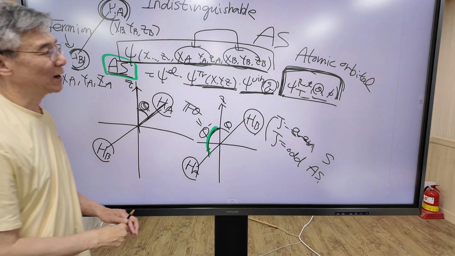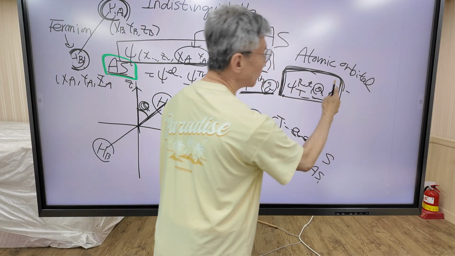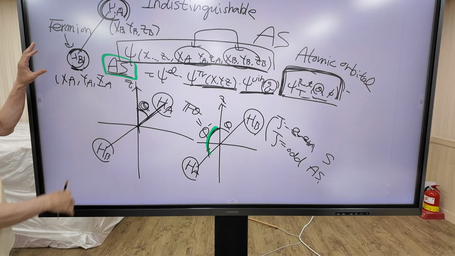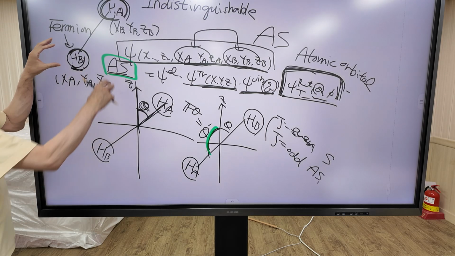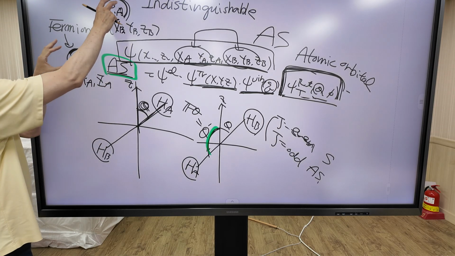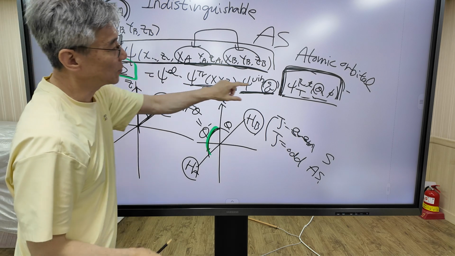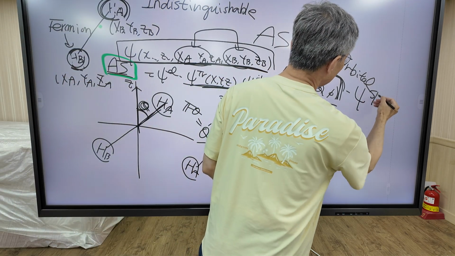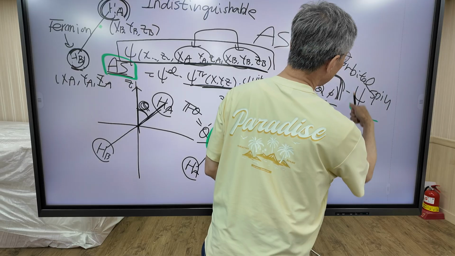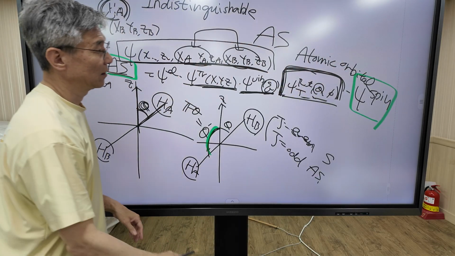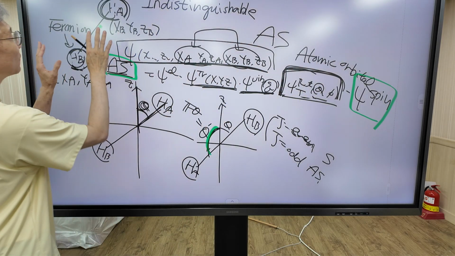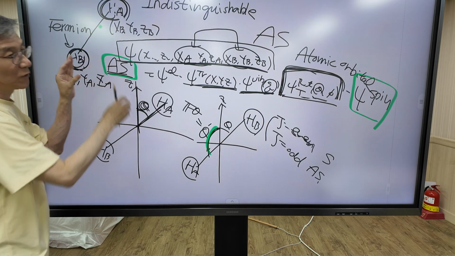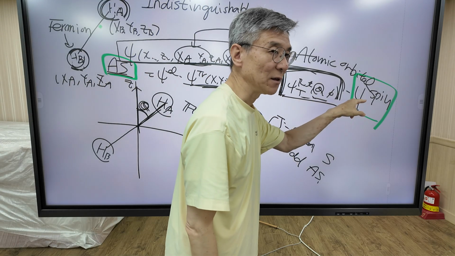And now we are going to add one more function. In this wave function, there is no such thing as spin. This particle has spin. So in addition to this wave function, we are going to attach a spin function here. In this wave function, there is no information on the spin state. So we are going to add a spin function here.